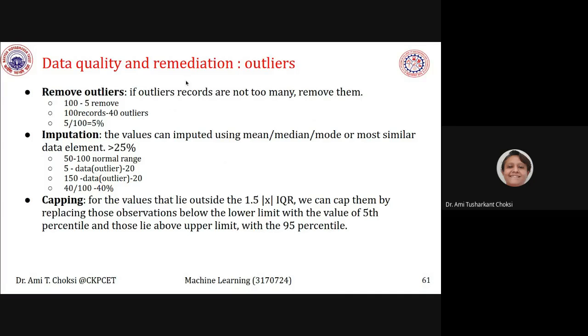Okay. So the next method which is available for outlier detection and remediation is capping. Capping. What is that? It is for the values that lie outside the 1.5 IQR.